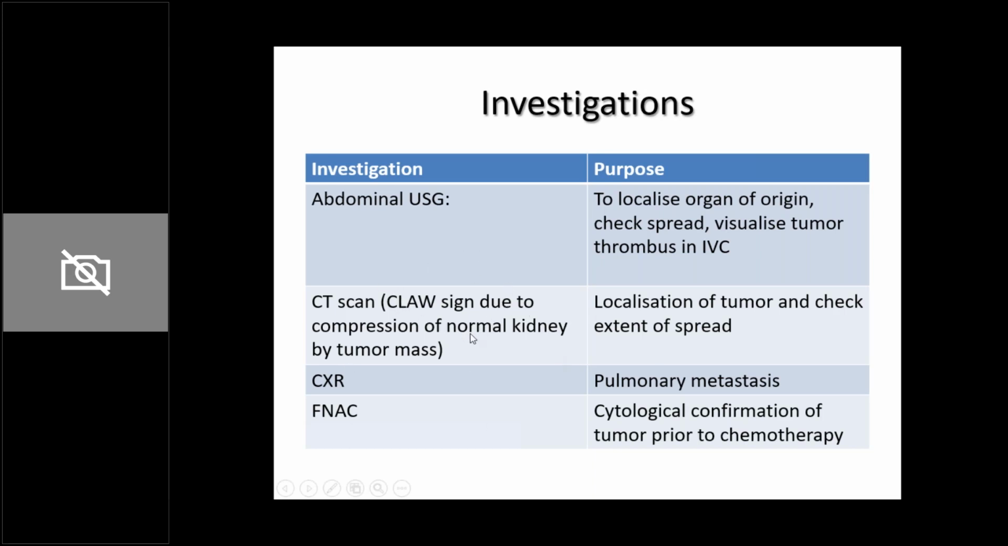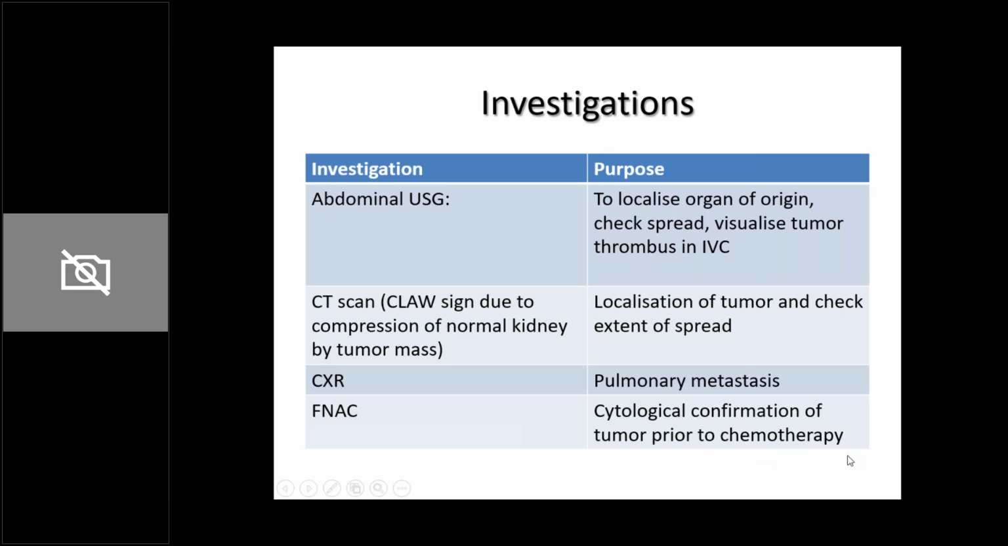A claw sign is usually present because as the tumor grows, it compresses the normal kidney, and the rest of the kidney tissue forms a claw around that tumor mass. So that is known as the claw sign. Then there can be chest X-ray where pulmonary metastasis can be detected, and FNAC depends on where the child is receiving treatment. Some schools of thought say that you do an FNAC before you start treatment for the child. This helps in pathological confirmation of the tumor prior to chemotherapy.